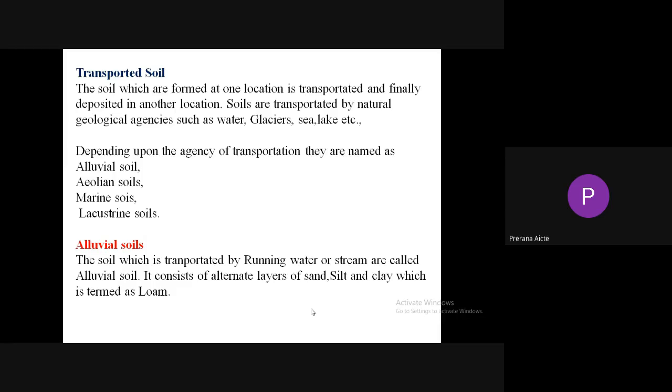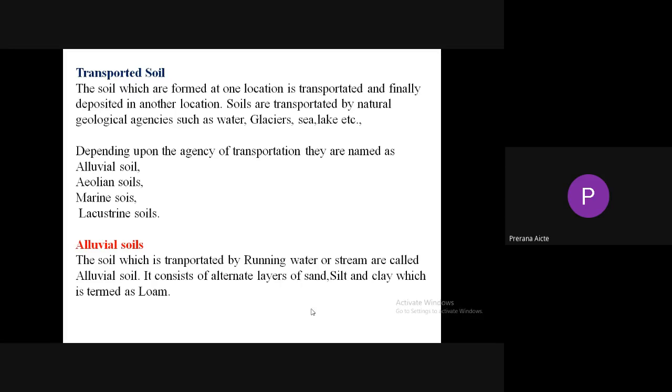Alluvial soils means the soil which is transported by running water or stream. The soil which is transported by running water is known as alluvial soil. So these are river deposited soils. They consist of alternate layers of sand, silt, and clay.